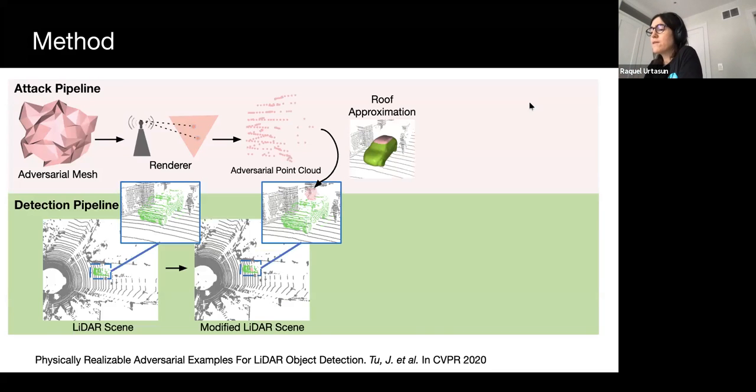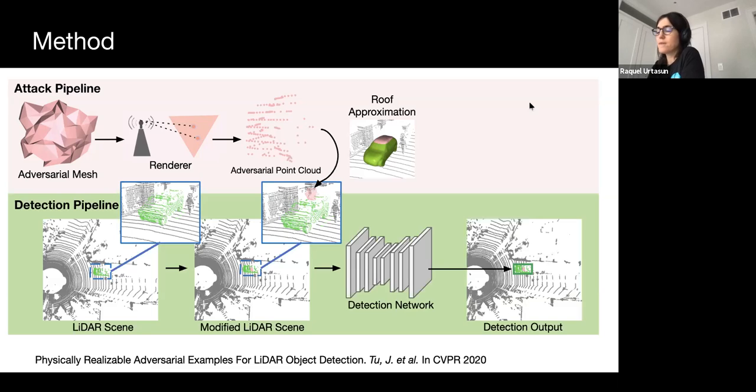To determine the location of the roof, we fit a vehicle mesh to the point cloud. We then add the mesh points onto the vehicle rooftop to create a modified scene. The modified scene is then processed by a detector to produce output bounding boxes. And to optimize our adversary, we apply the adversarial loss targeted at hiding the vehicle. So this is the process that is done during training.